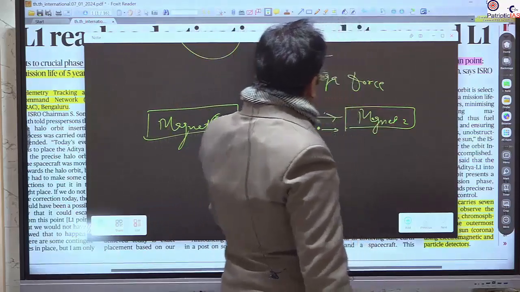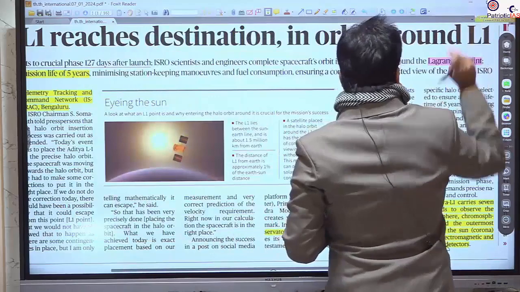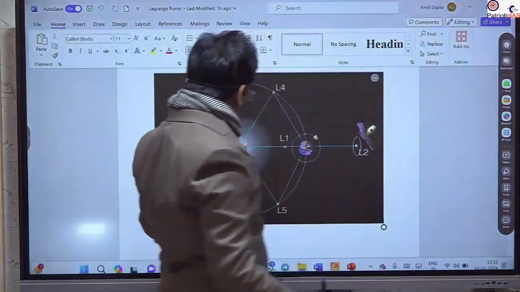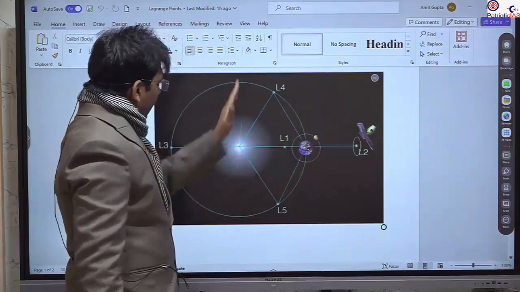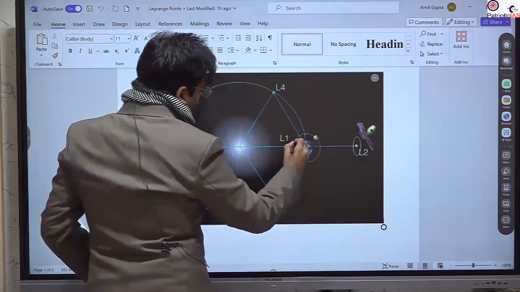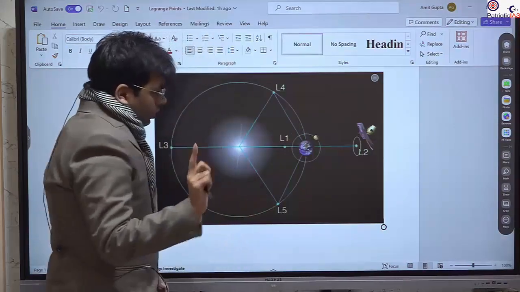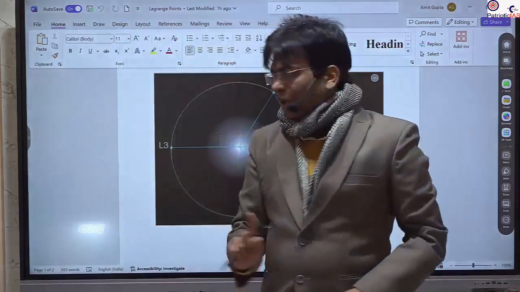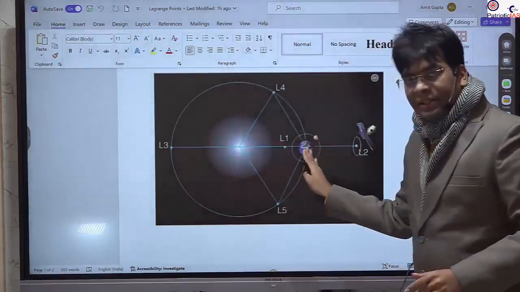So, I hope now you are clear with that. There are 5 Lagrangian points. 3 are in a line, L1, L2, L3, and 2 are making a rectangle with equal sides. You should know one more piece of information. L1, L2 and L3 are meta-stable.